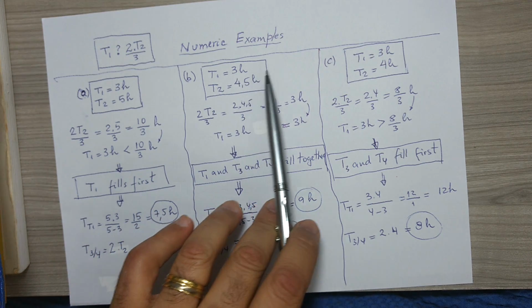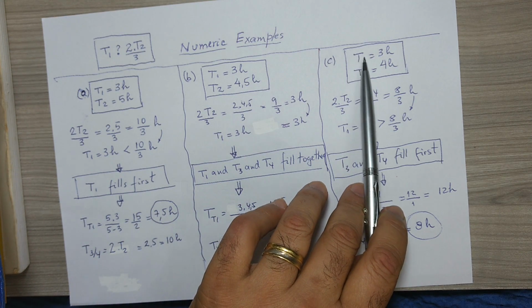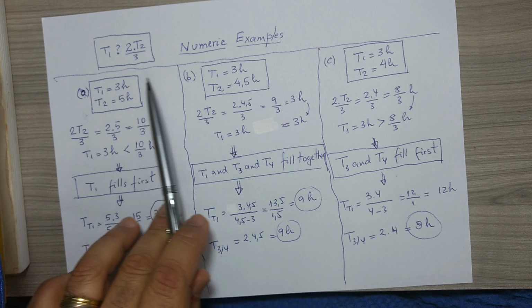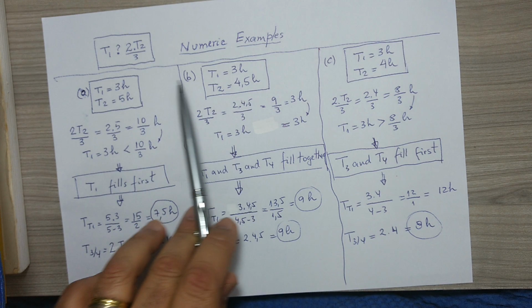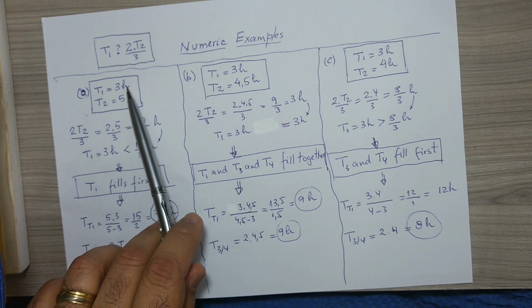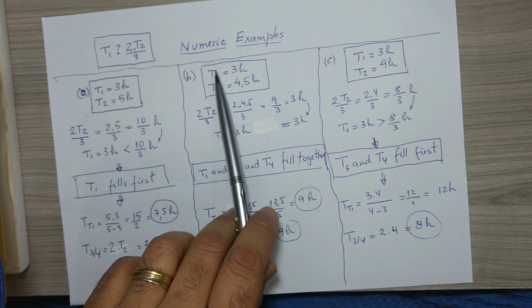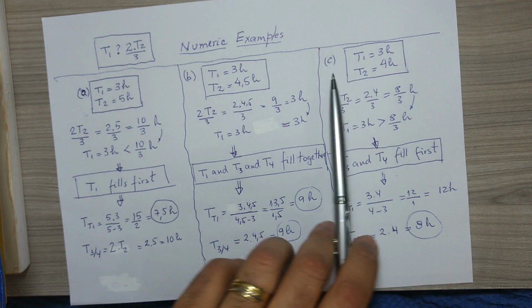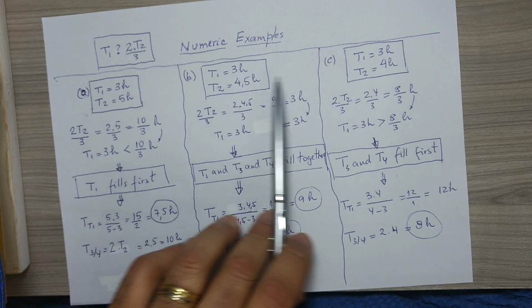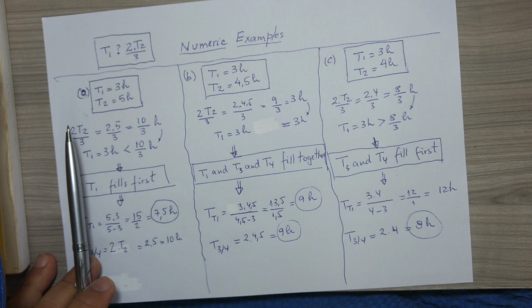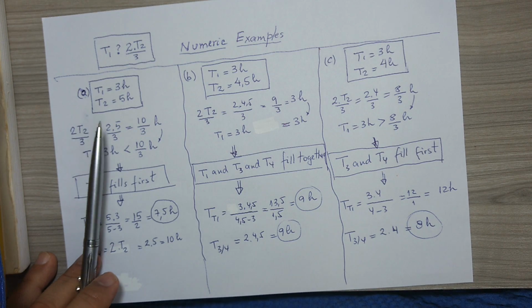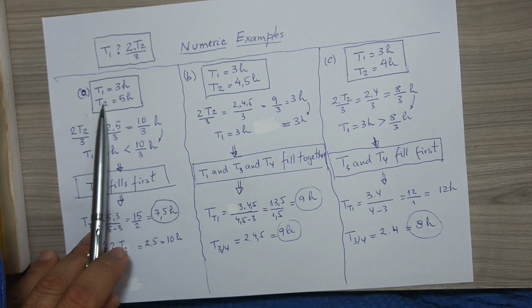I'm considering the same T1 for the three examples. I'm considering 3 hours, the time that the tap would fill tank number 1 alone. 3 hours for the three examples. The time T2 is different in the three examples.